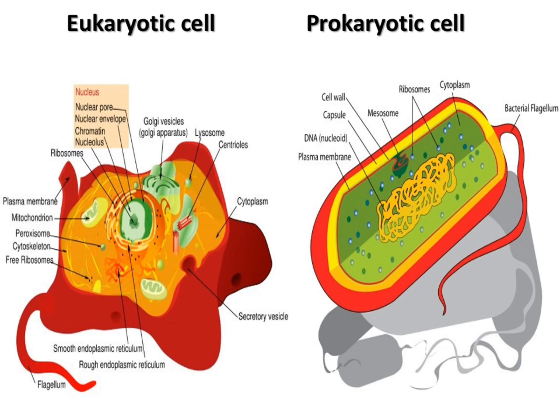Here you can see the diagram of the eukaryotic and the prokaryotic cells. You can see the nucleus present inside the cytoplasm, having a nuclear pore and nuclear envelope, that is the nuclear membrane, and the chromatin and nucleus are there.